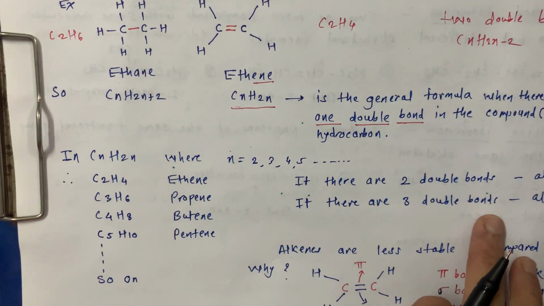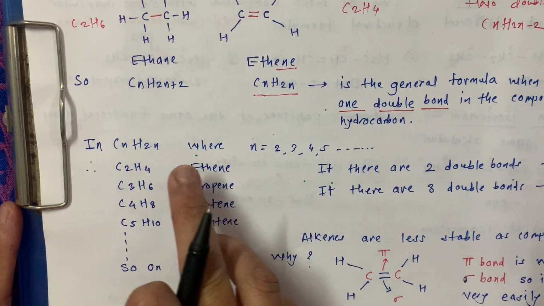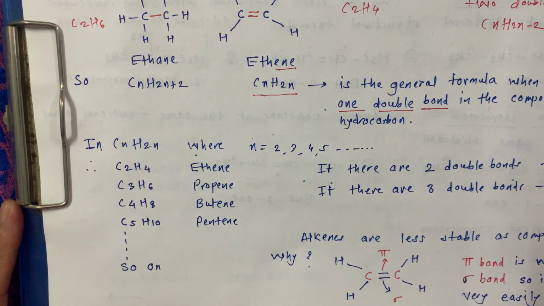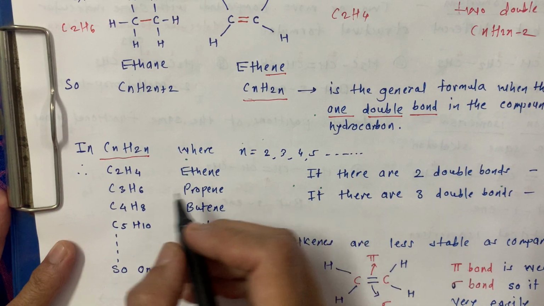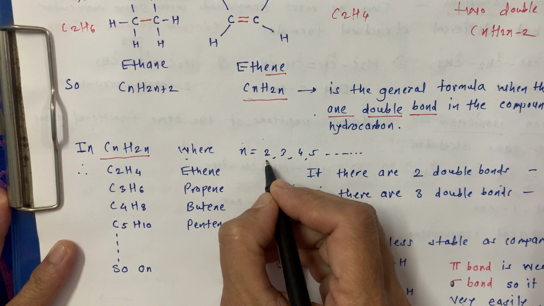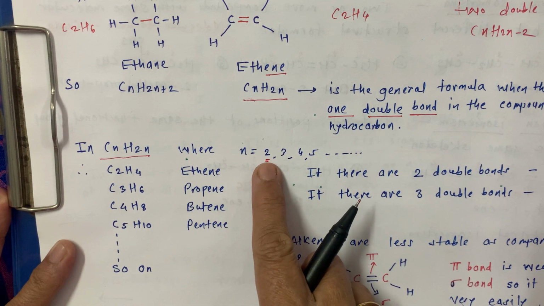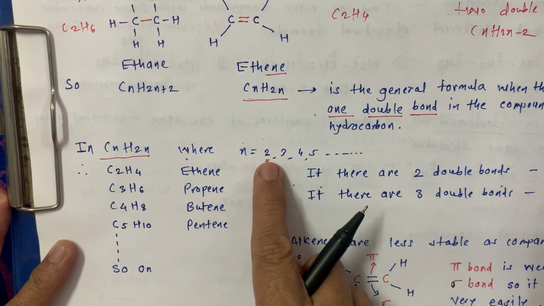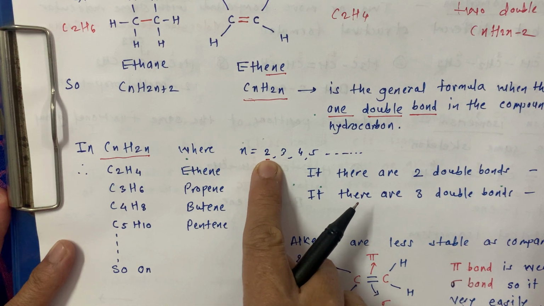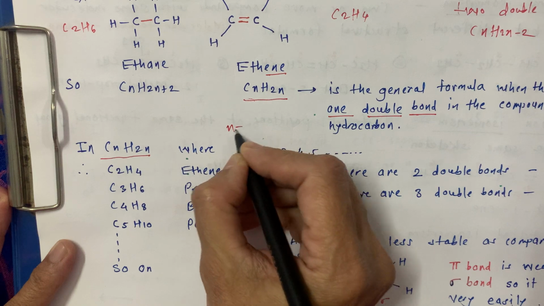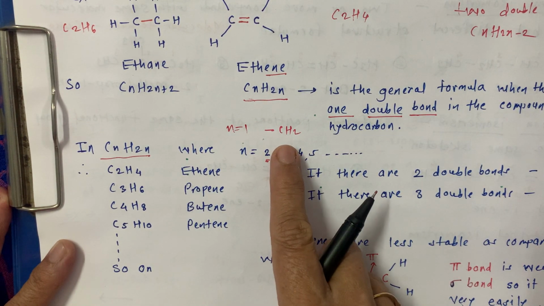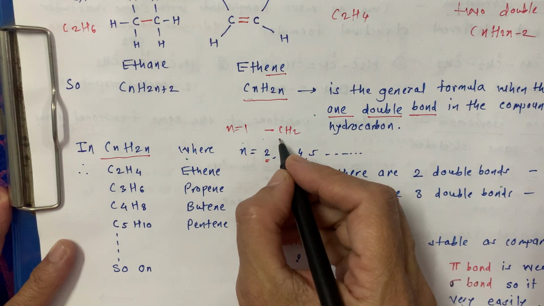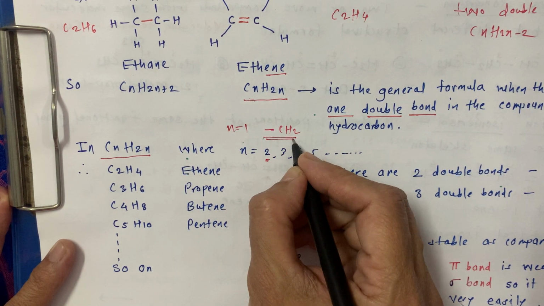Now see the homologous series of alkene. CnH2n is the general formula, and we must start with two carbons. If n is equal to 1, then that is methylene, and that is highly unstable, so we are not going to consider this.